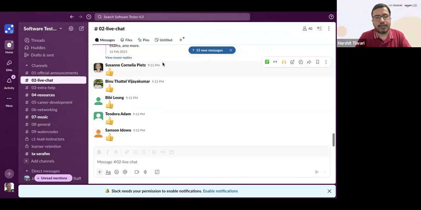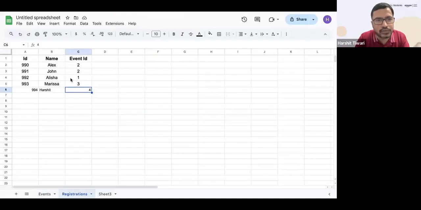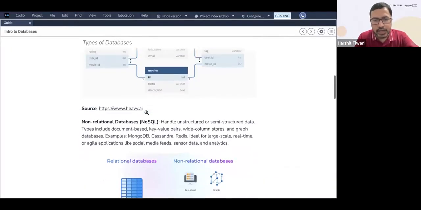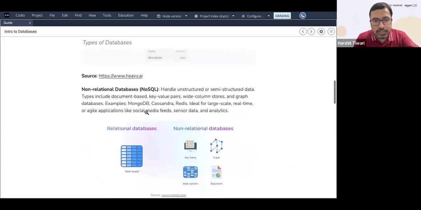The most simplistic example I can give you is the one I showed you. You have a table here, and it is connected to this particular table. Both have the ID in common, so it's connected, in tabular format, rows and columns. That is relational data. All right, now let's move to non-relational databases.